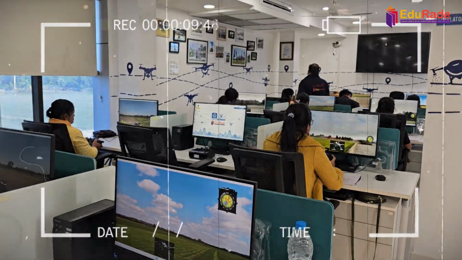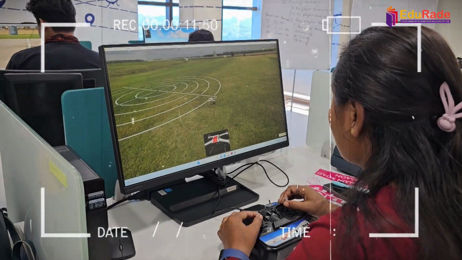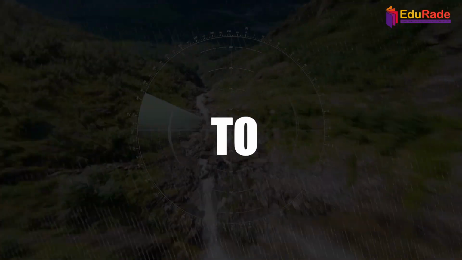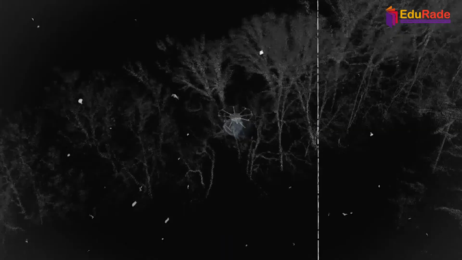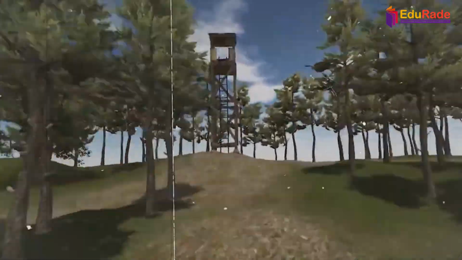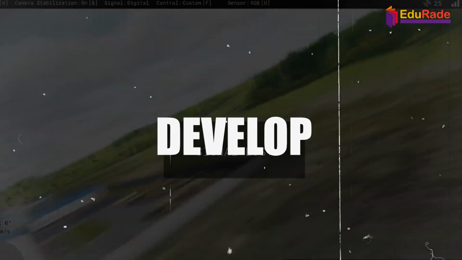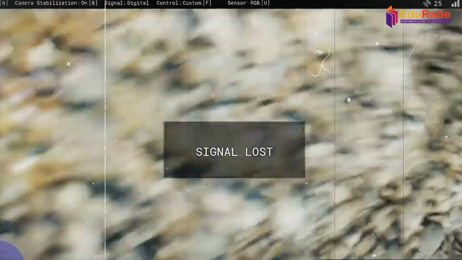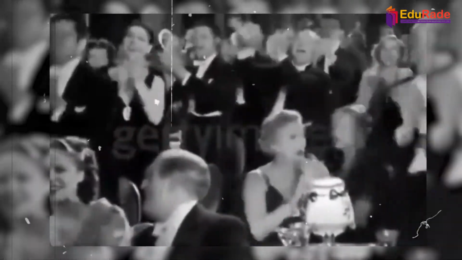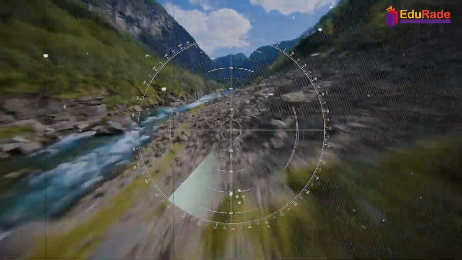Practical experience in simulating real-world scenarios enhances your ability to respond to challenges. Create scenarios involving emergencies, varying wind speeds, and obstacles to develop quick decision-making skills. This step ensures you are well prepared to handle unexpected situations.